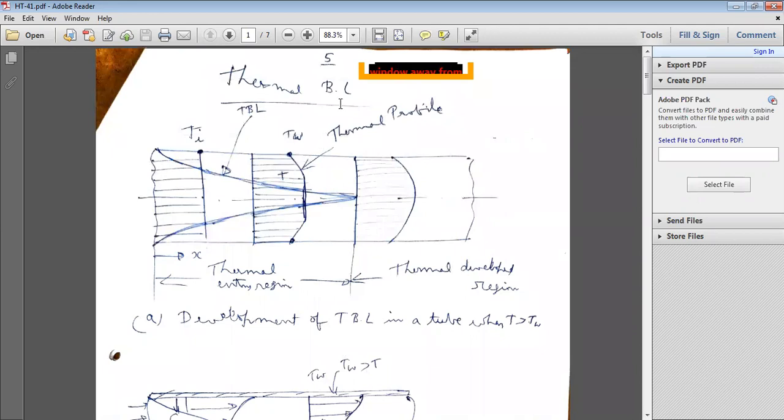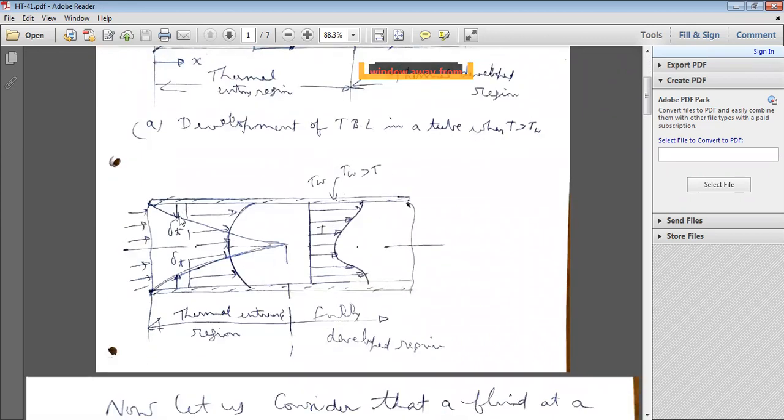Just like the hydrodynamic boundary layer, the thermal boundary layer also will be formed. This is known as delta T, the thermal boundary thickness, and here there is symmetry. TW is the wall temperature, and T is the temperature at any given location from the wall.